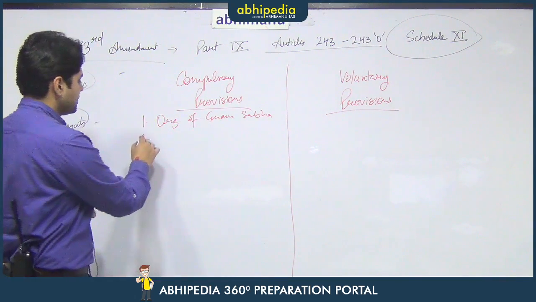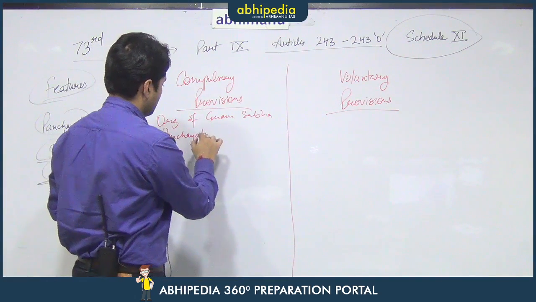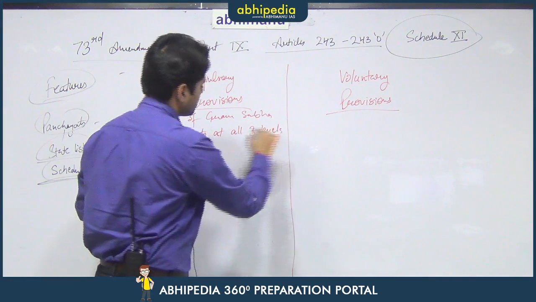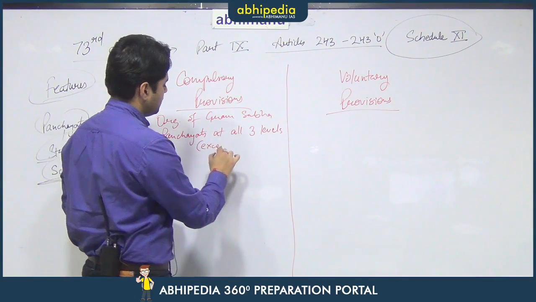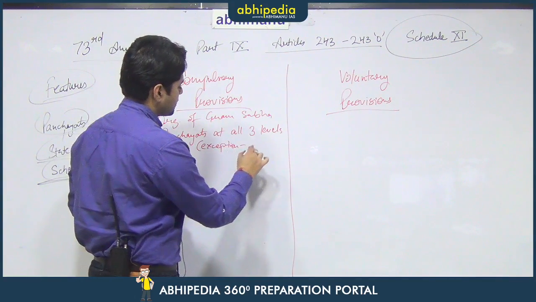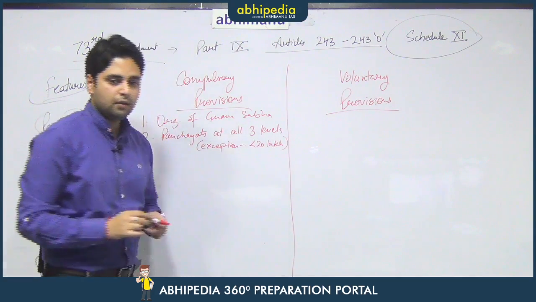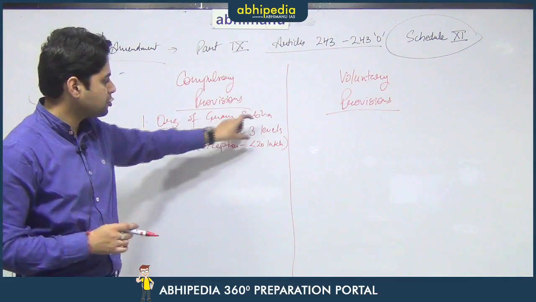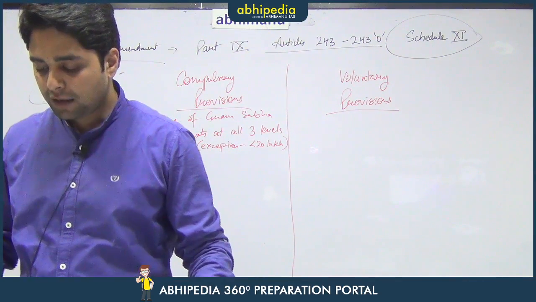The second provision is panchayats at all three levels. Now, this is also a mandatory provision. The only exception is for a state having less than 20 lakh population. For a state having less than 20 lakh population, in that case the panchayat should be at two levels and the intermediate level panchayat can be done away with.